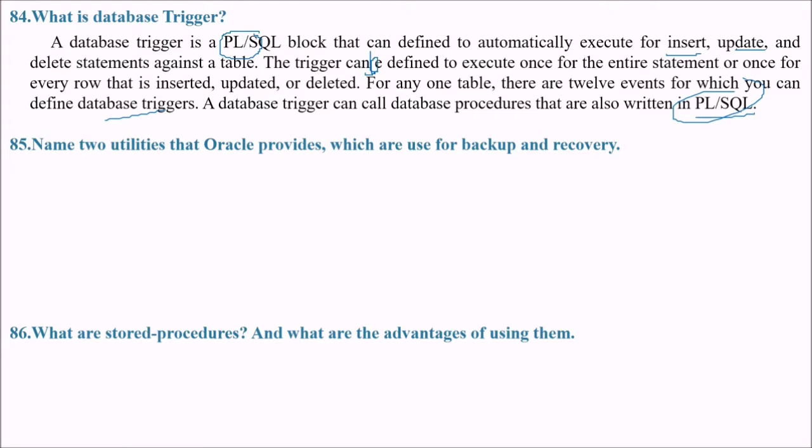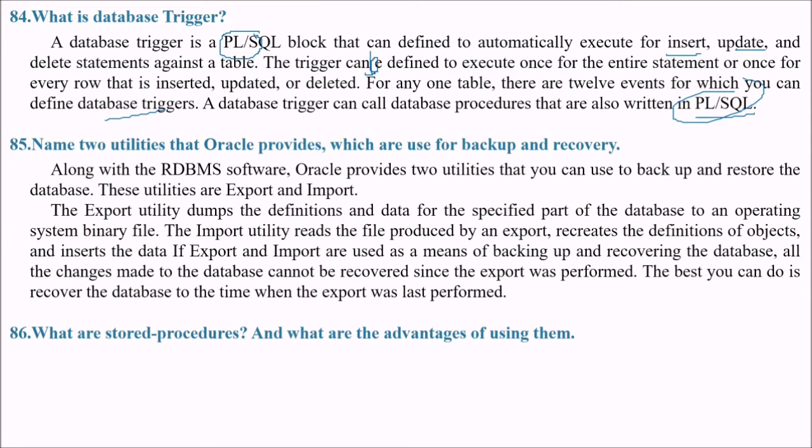Next is, name two utilities that Oracle provides, and what are the uses of backup and recovery? Along with the RDBMS software, Oracle provides two utilities that you can use to back up and restore the database. These utilities are export and import. The export utility dumps the definition and data for the specified part of the database to an operating system binary file, while the import utility reads the file produced by an export, recreates the definitions of the objects, and then inserts the data. Export and import are used as a means of backing up and recovering the database. All the changes made to the database since the export was performed cannot be recovered, so the best you can do is to recover the database to the time when the export was last performed.